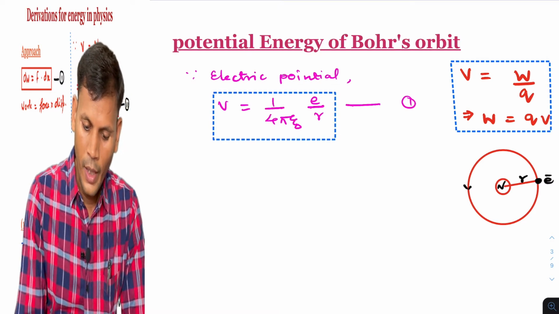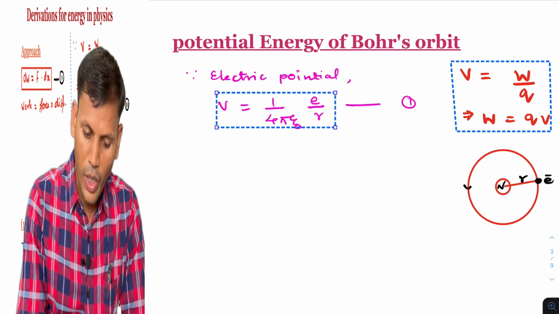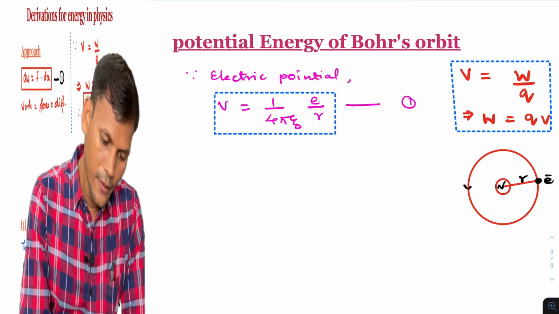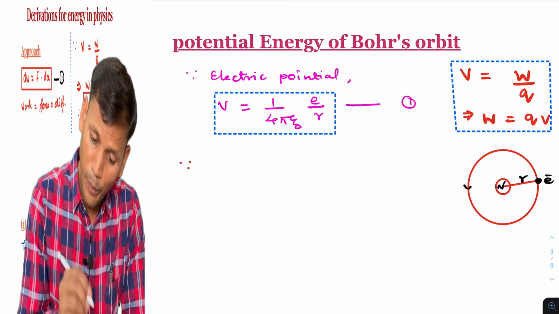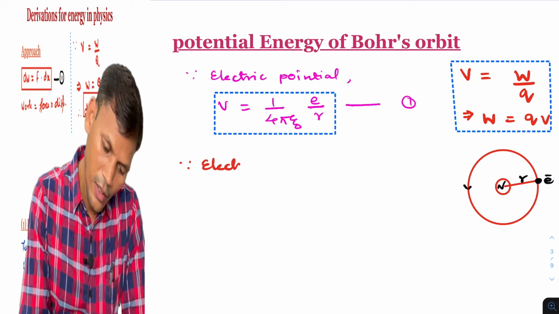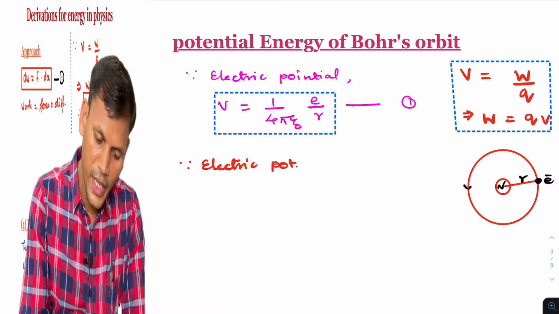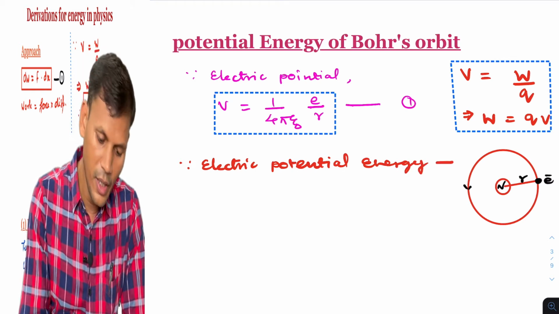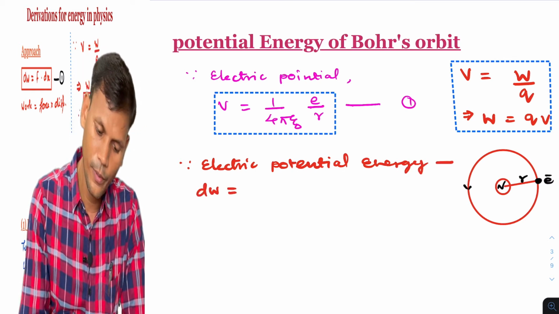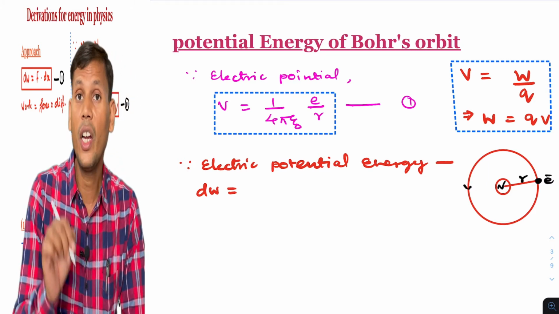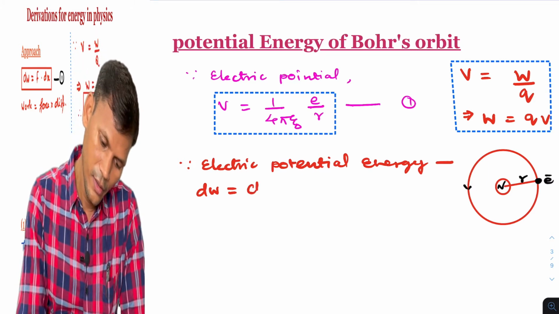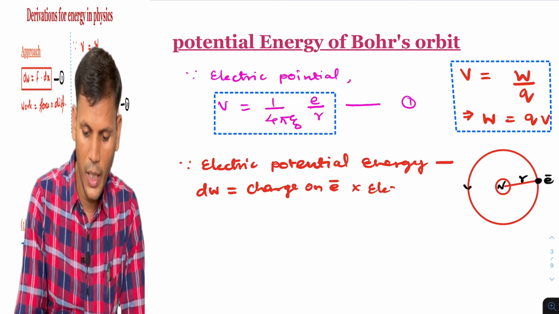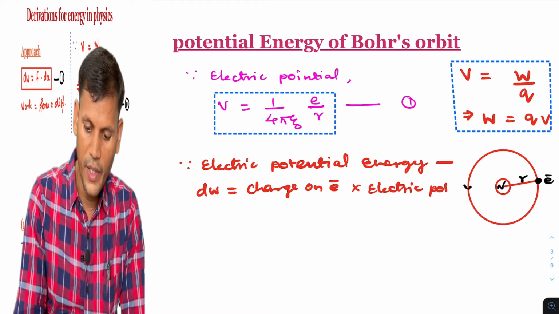And secondly, we can apply one more concept from here. Since potential energy, electric potential energy, I will write dW is equal to the charge on the electron into the electric potential.